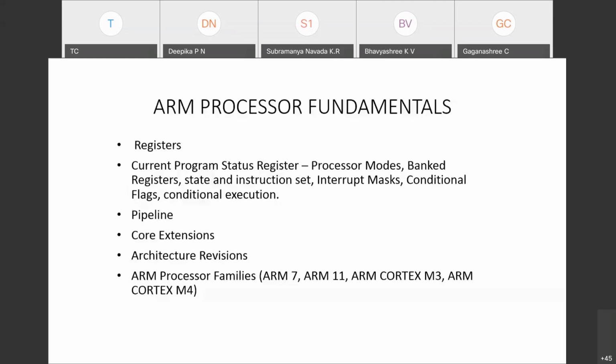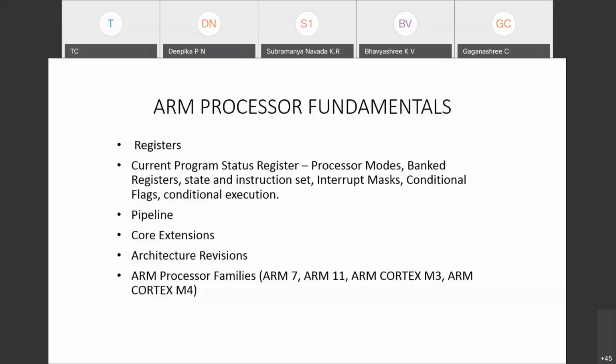That's a simple explanation of the pipeline, which falls under the ARM processor. Then we look into the core extensions. The extension for this particular process has been done to achieve some additional task. Then, by changing the various instruction sets, architecture revisions can happen. Different architecture revisions, by varying changes inside the instruction set, lead to the architecture revision. So based on these instruction set variations, slight functionality variations lead to different architecture revisions.